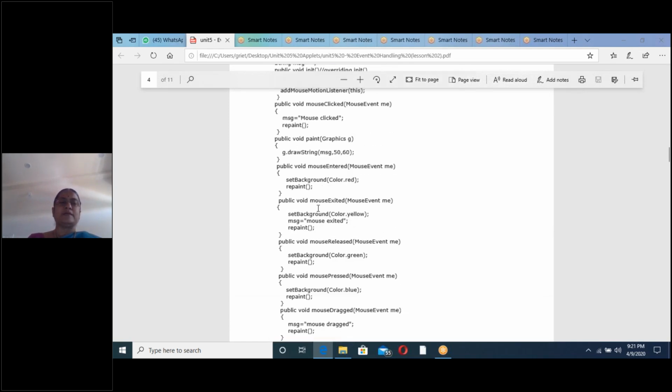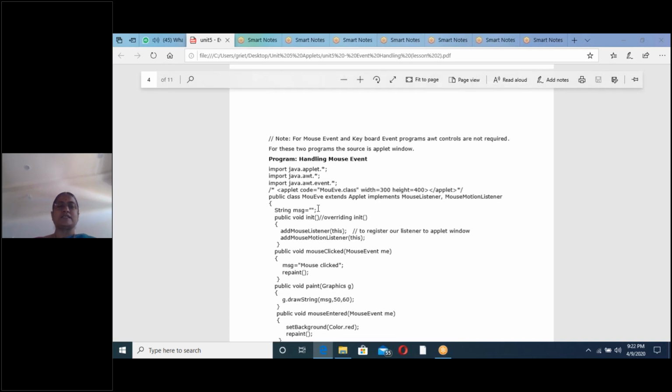So how do we compile this program? With respect to execution only, you can understand this program. How do we compile first? First, how do we save this file? moveEve.java. Next, how do we compile? javac moveEve.java. Next, how do we execute? appletviewer. All these are applet programs, no? appletviewer moveEve.java. You know the syntax for execution of an applet program. Same. All these are applet programs only. So same concept, same flow.